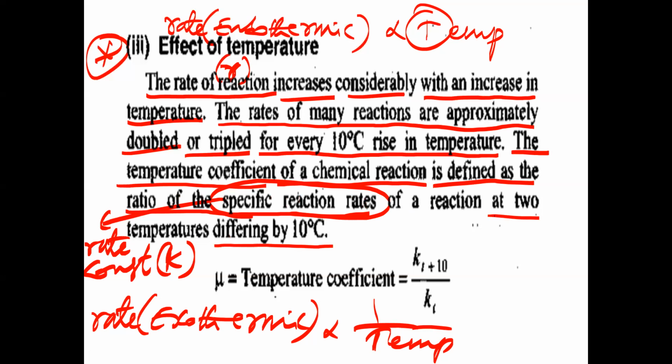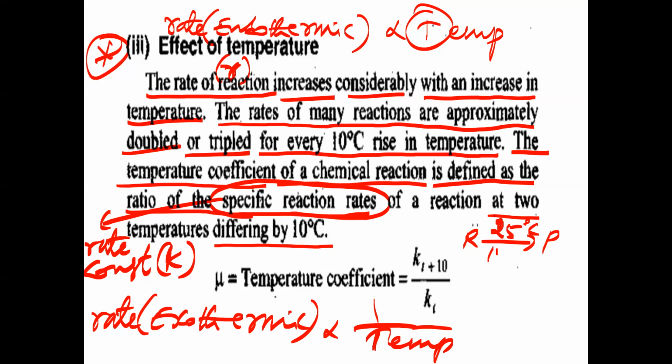In that case, the ratio of the K is called the temperature coefficient. Suppose you take one reaction where some reactants are converting into products. This reaction is taking place at 25 degrees Celsius.